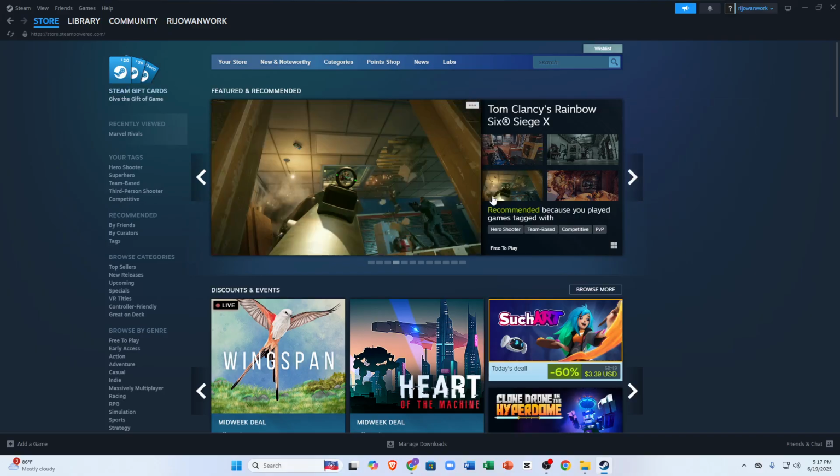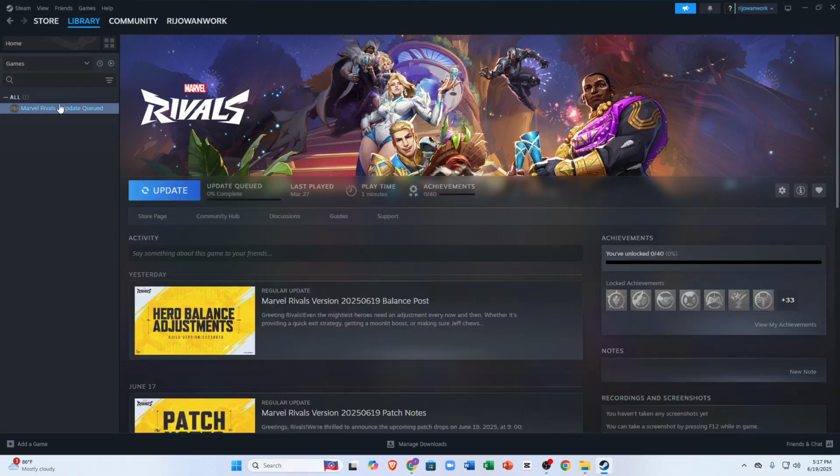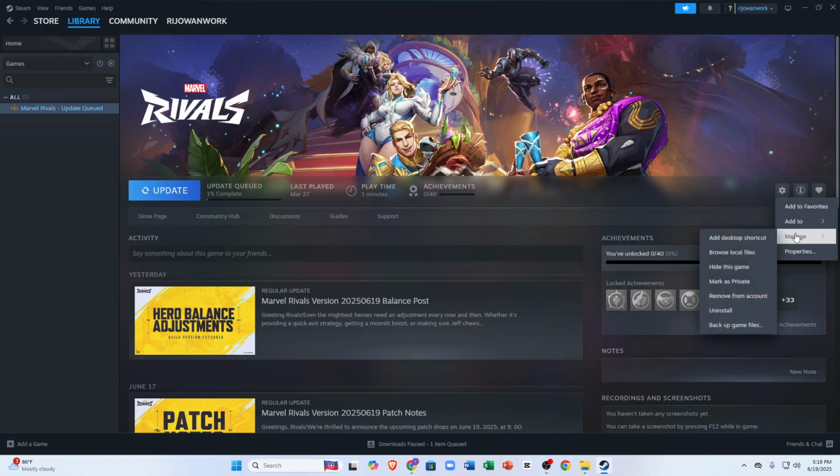First of all, you need to open your Steam app on your desktop, and after that you have to click on your library and select the game. I'm just showing you as an example. After clicking on here, you can see a manage option. You just have to click on manage, and there should be a CD key code on here if it supports Ubisoft. Since this game doesn't support Ubisoft, there's no CD key code here.